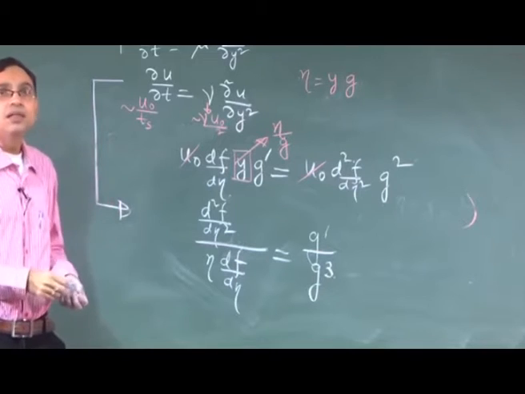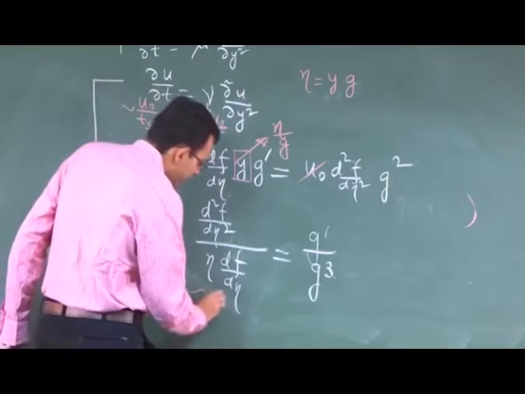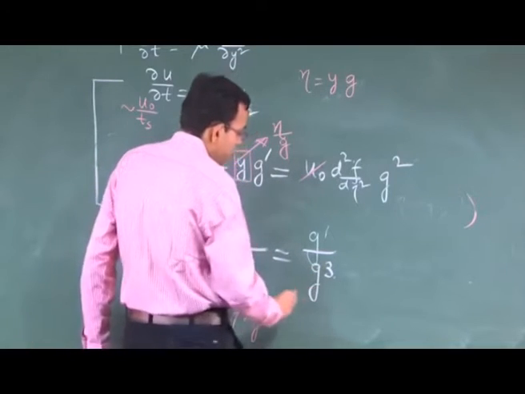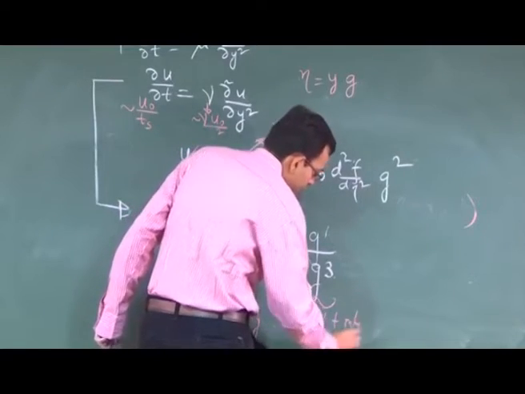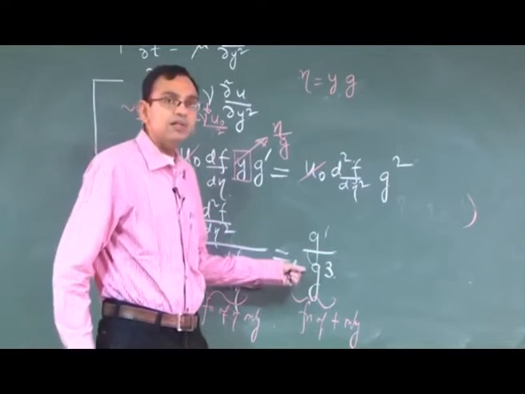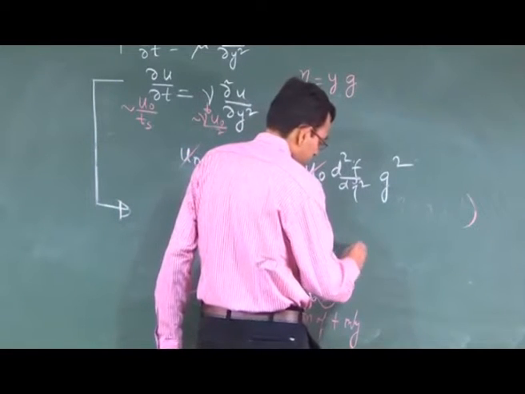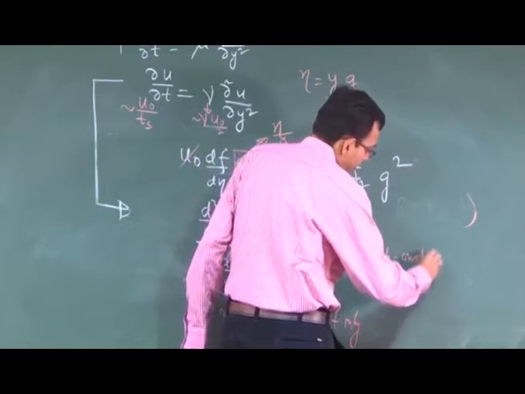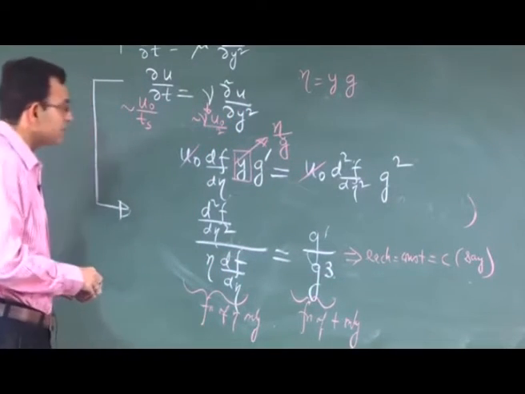This equation is very interesting because this is a function of eta only, this is a function of t only, right. So, a function of eta only is equal to a function of t only when each is a constant. Is equal to c, say. So, what is the form of c?